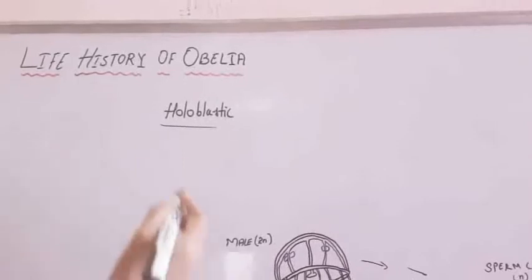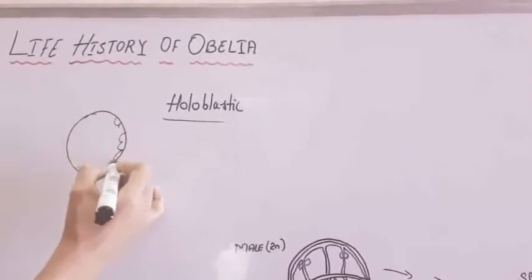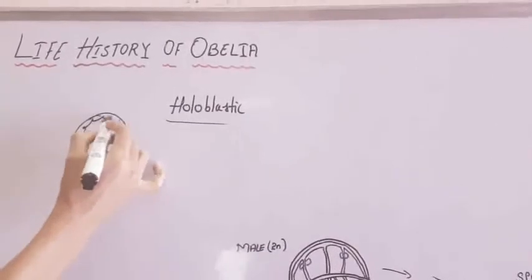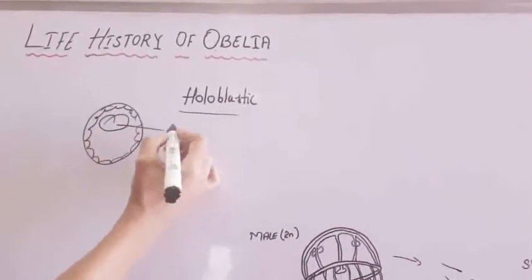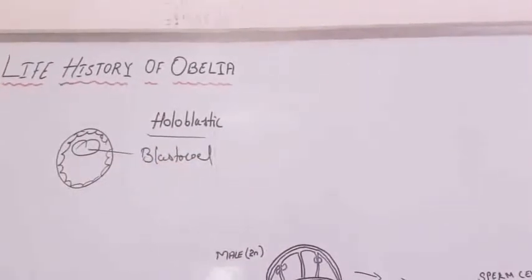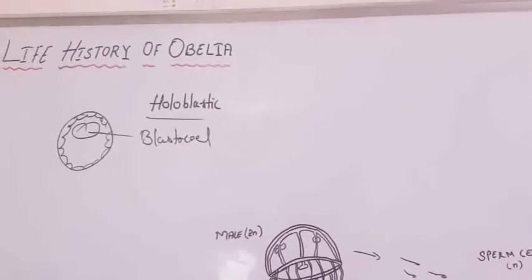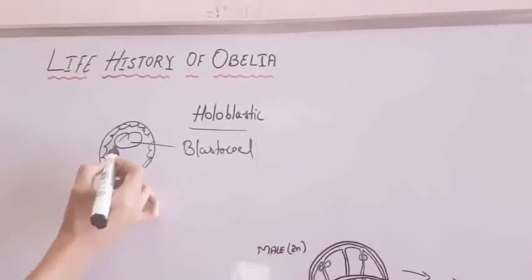The cavity of the blastula is called the blastocoele.